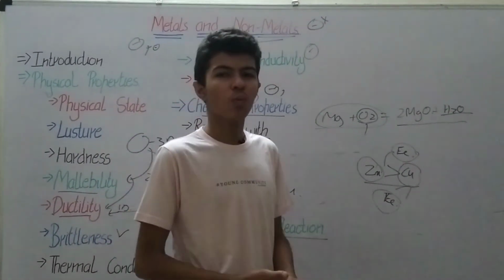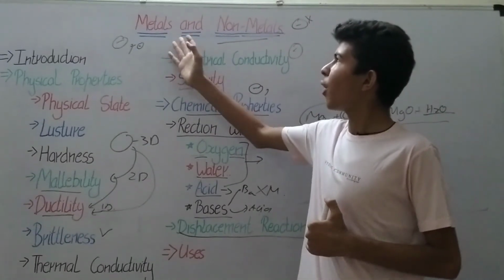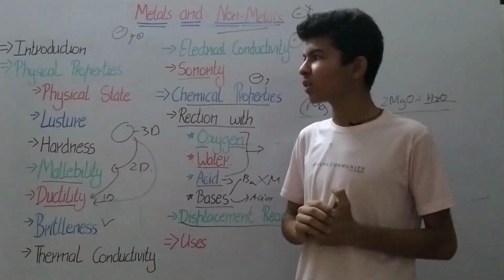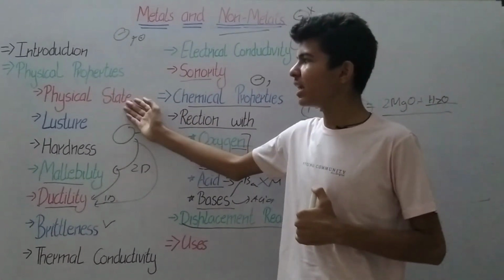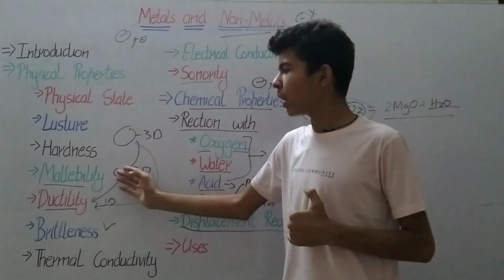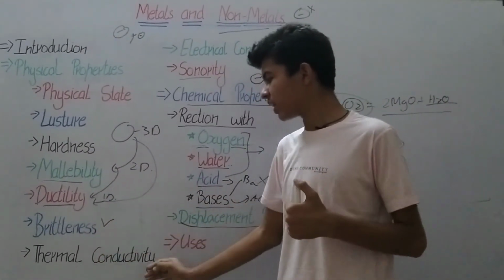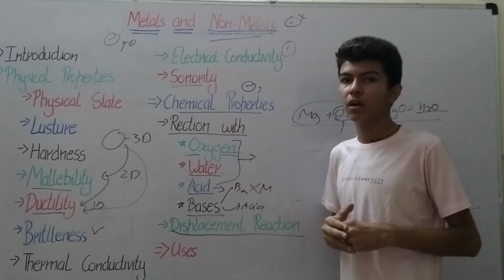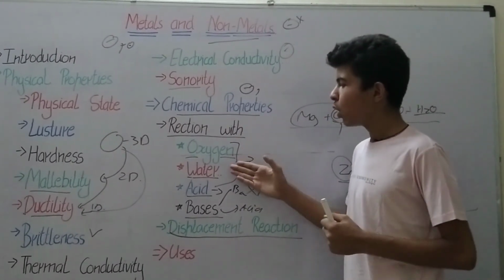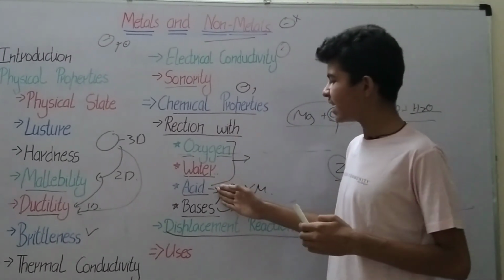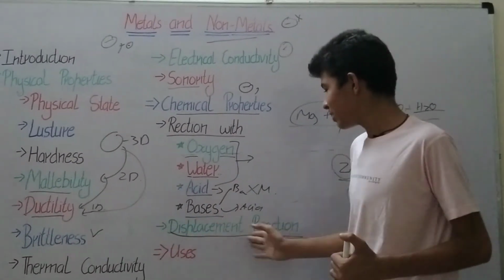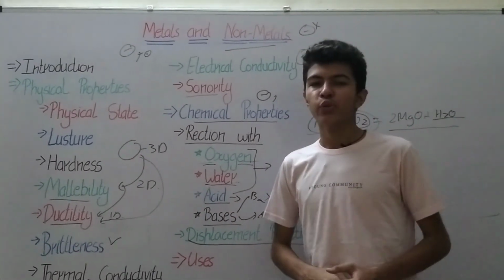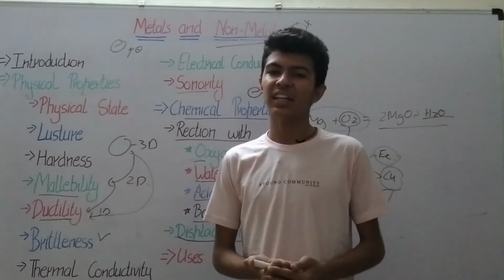So friends, let's summarize what we have learned today. We started by learning what metals and non-metals are, and their different properties, the physical properties and the chemical properties. Physical properties include physical state, lustre, hardness, malleability, ductility, brittleness, thermal conductivity and electric conductivity. For the chemical properties, we have seen the reaction with oxygen, water, both oxygen and water, and then with acids and bases, and we saw the displacement reactions, and also where these metals and non-metals are used. So friends, I hope that this chapter is clear to you, and at the last, thanks for watching.